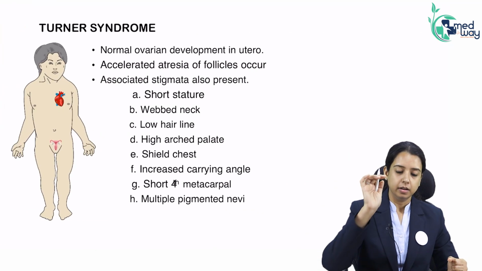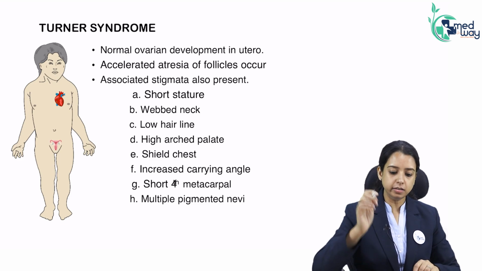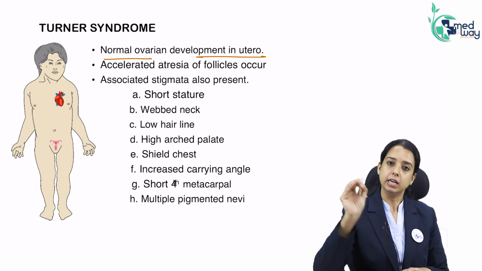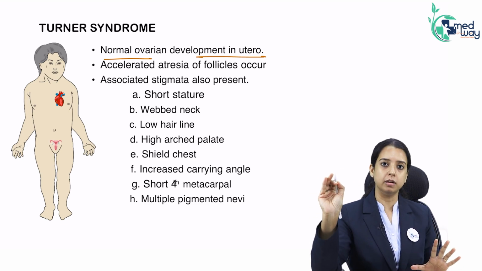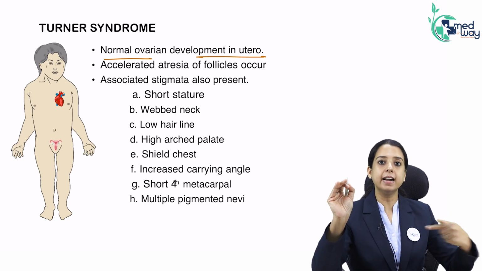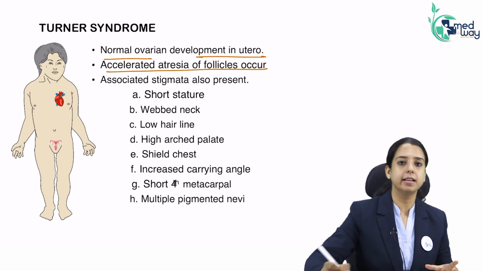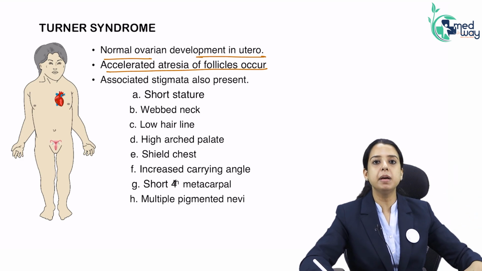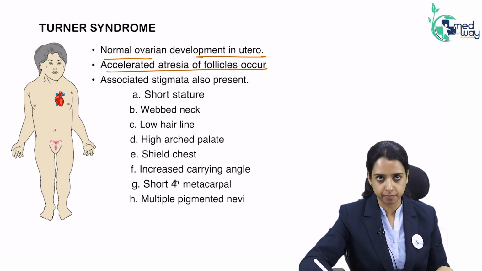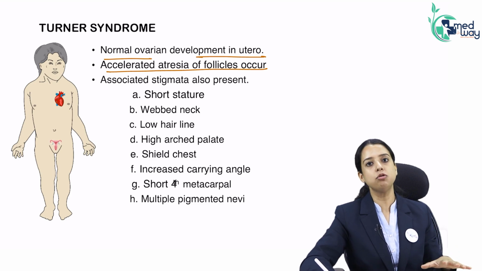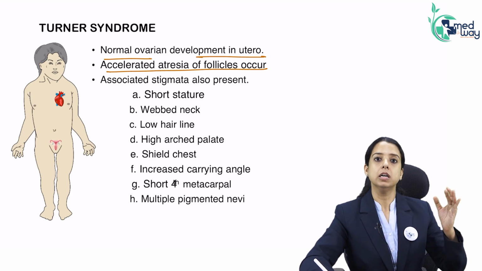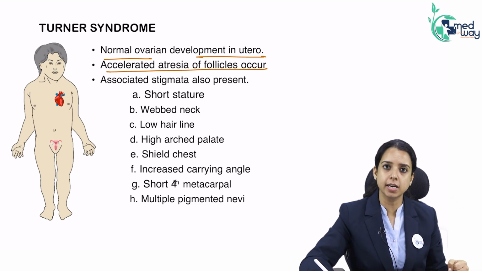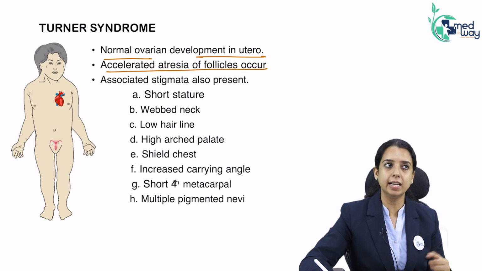Okay. So specifically talking about Turner syndrome. In Turner syndrome, normal ovarian development starts in utero. When the baby is in utero, the development of ovary is normal. But suddenly accelerated atresia of follicles starts happening. Follicles start getting atretic very rapidly. And by the time the baby is born, the follicles are completely absent. Since the follicles are absent, there is no estrogen. They are the source of estrogen, right? So no estrogen and hence no secondary sexual characters. Will the patient have uterus and vagina? Yes.